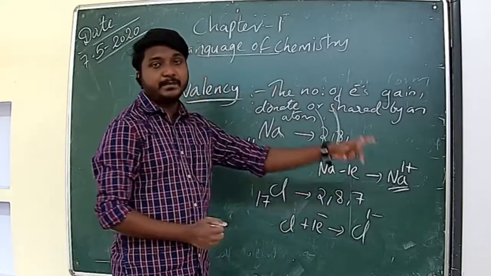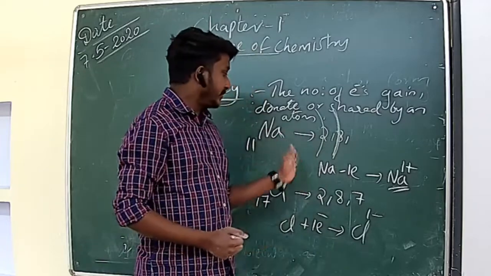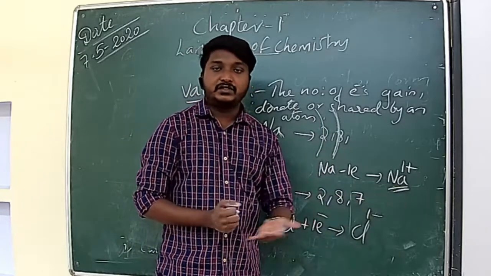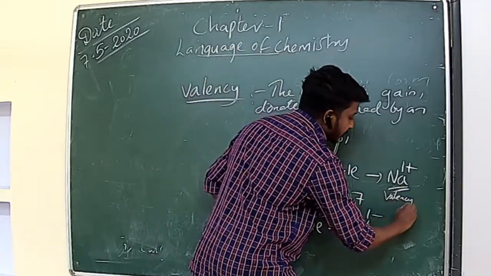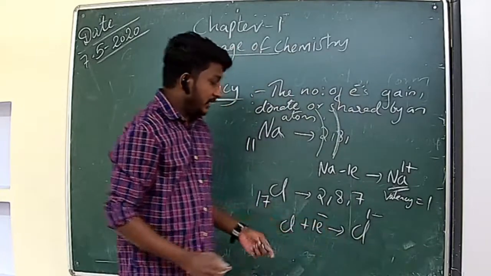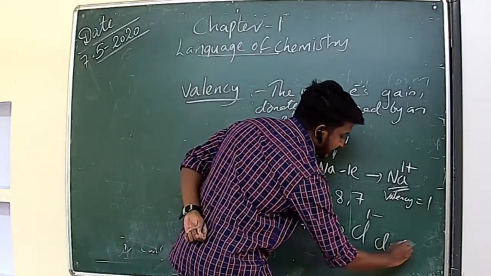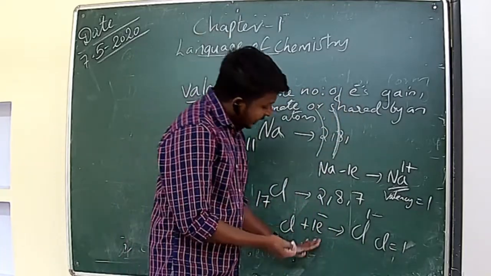So the number represents the valency of that atom. So can you say the valency of sodium atom? Here the sodium atom donated 1 electron, so the valency will be 1. So what is the valency of sodium atom? The valency of sodium atom is 1. So what is the valency of chlorine atom? The valency of chlorine atom is 1, right? Because the chlorine atom accepted 1 electron.